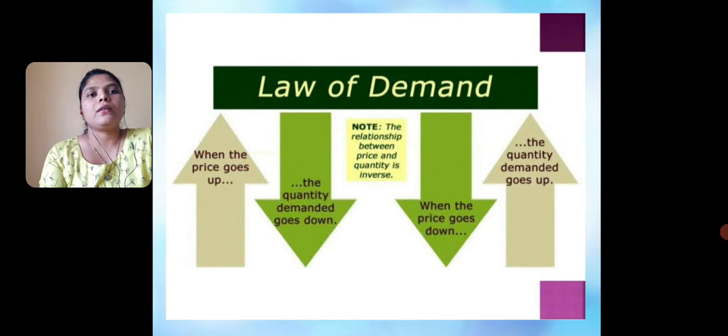First we discuss the law of demand. What is the law of demand? When the price goes up, the quantity demanded goes down, and when the price goes down, the quantity demanded goes up. There is an inverse relationship between price and quantity demanded.